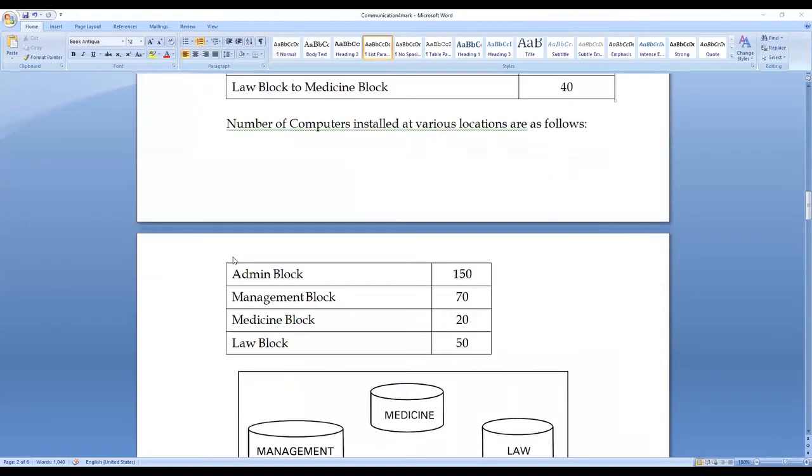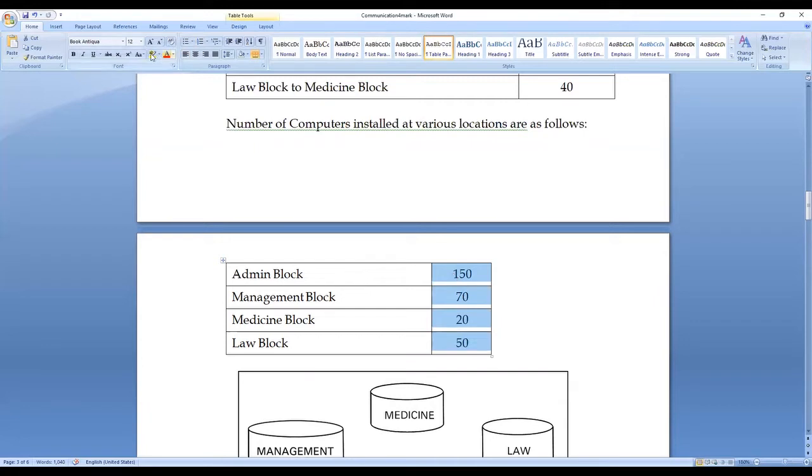So from where do we start this problem? What is the starting point? We have to check the number of systems. Here I have 4 buildings, with 150, 70, 20 and 50.